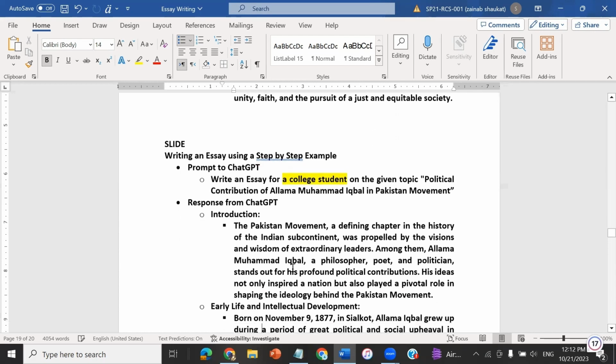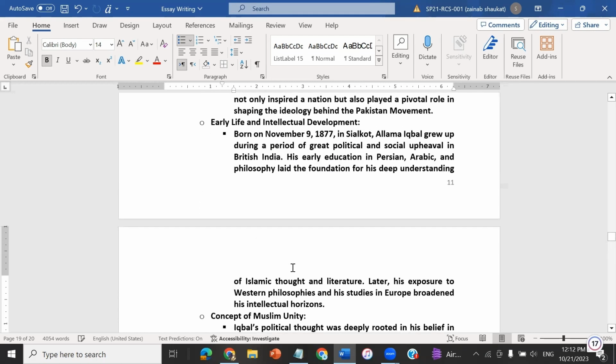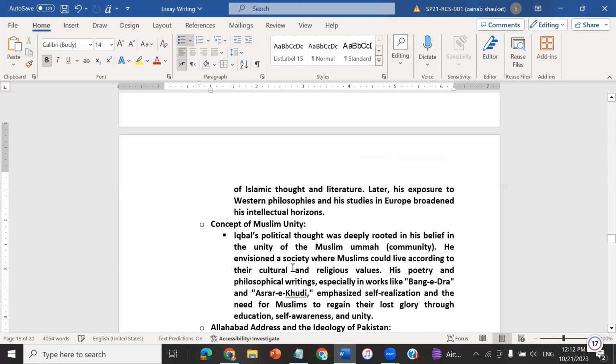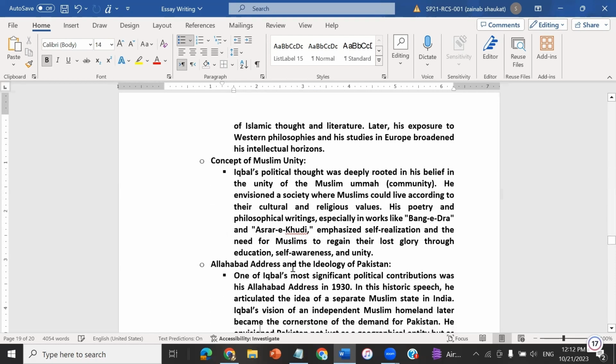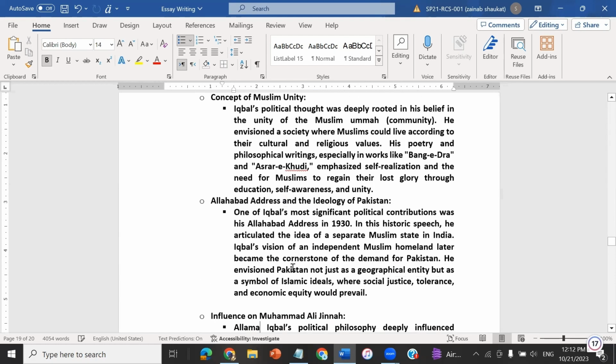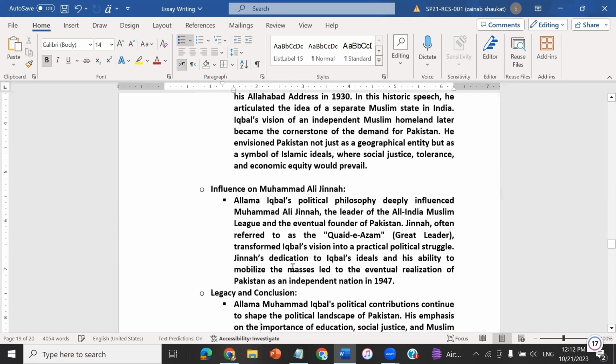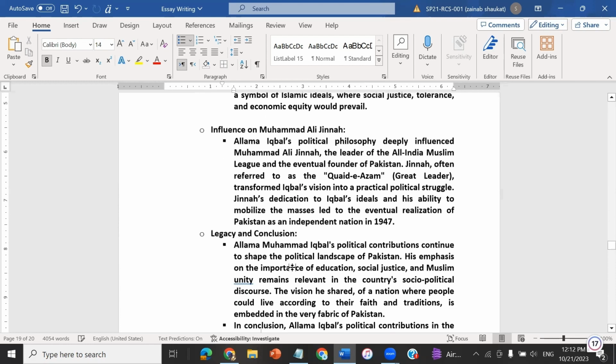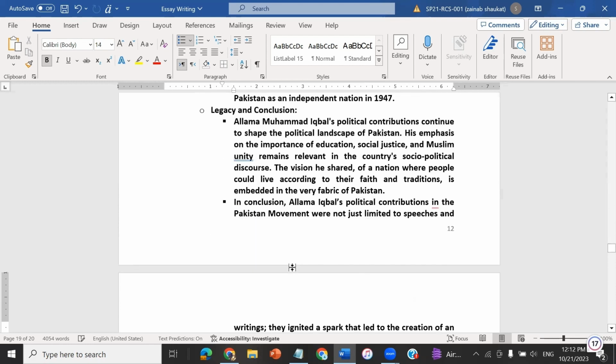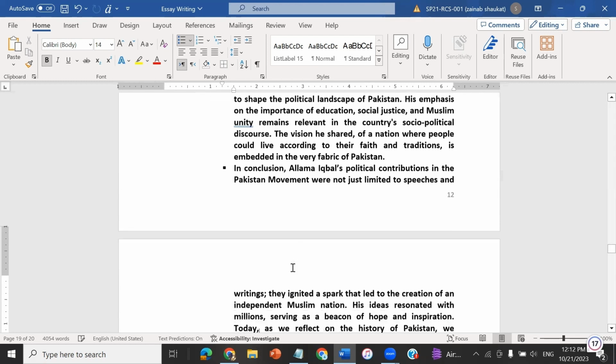Now it has given me introduction, early life and intellectual development, concept of Muslim unity, Allahabad address and the ideology of Pakistan, influence on Muhammad Ali Jinnah, and finally legacy and conclusion. This was the second prompt which I gave to ChatGPT and I got a response accordingly.